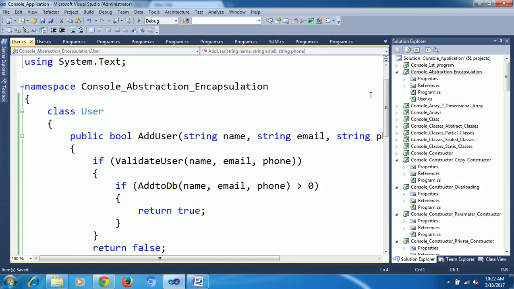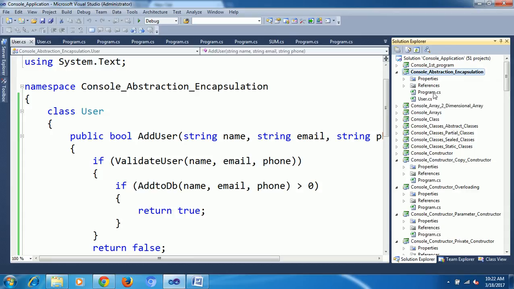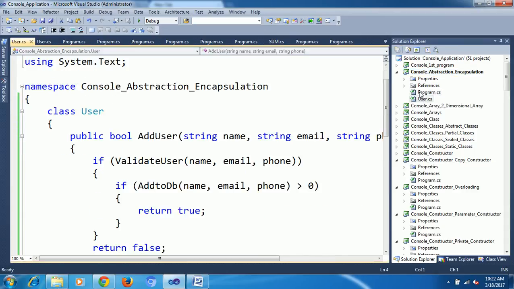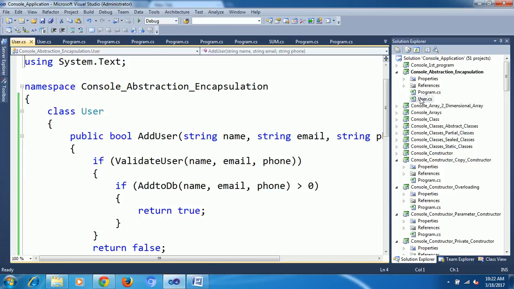Okay, see here in this console project I created two classes, one Program class and one User class. Program is my main class, and under that I have the Main method. Now User is my one more class. Okay, here, observe.